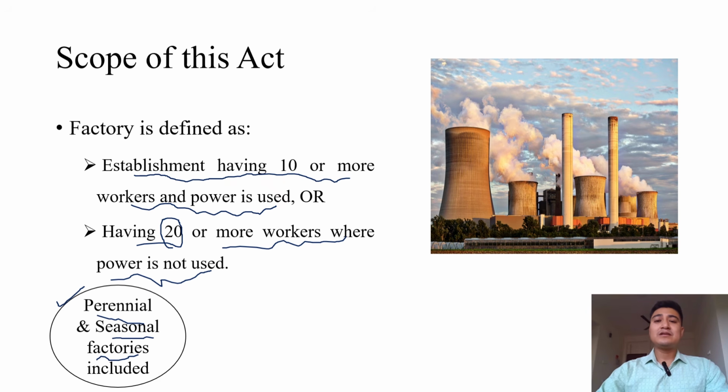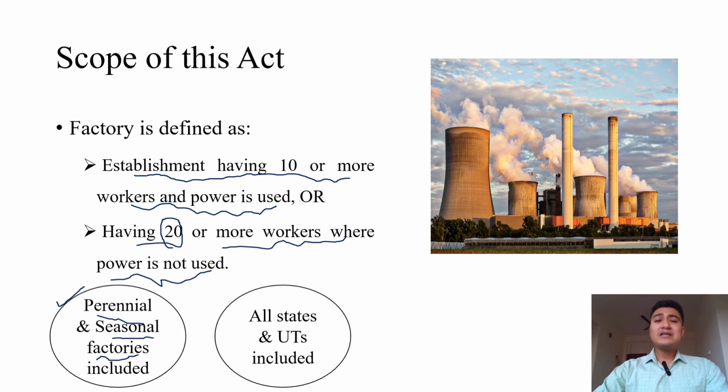For example, the sugarcane cutting factory in places like Gujarat or Maharashtra, where after the cultivation season is over, those factories get shut down, and then in the next year, during the harvesting season, those factories are re-established. Such kinds of factories are known as seasonal factories. Previously, those factories did not come under the Factory Act. After the amendments, these were also taken up under the Factory Act.